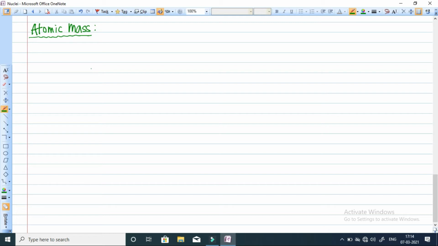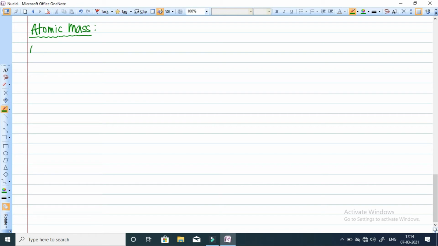First we are going to define how we can measure the mass of the nucleus, or in which unit the mass of the nucleus is measured. Basically the mass of the nucleus is measured in a different unit, the unified atomic mass unit, or simply atomic mass unit. We write it as AMU.